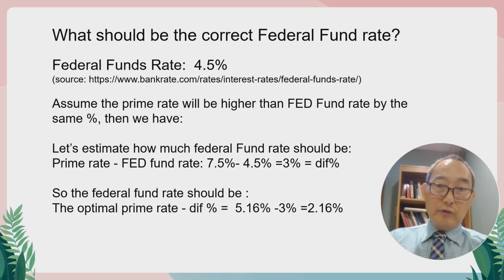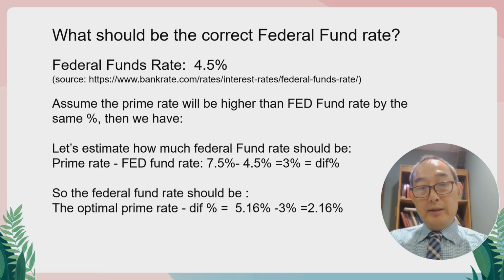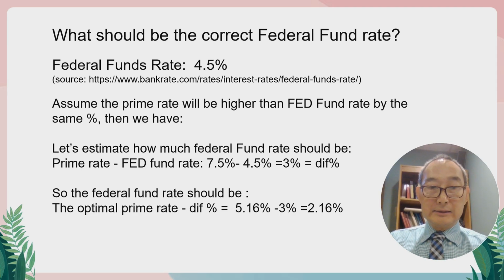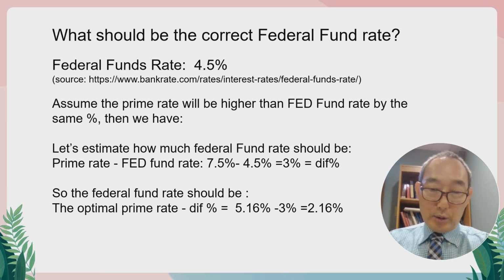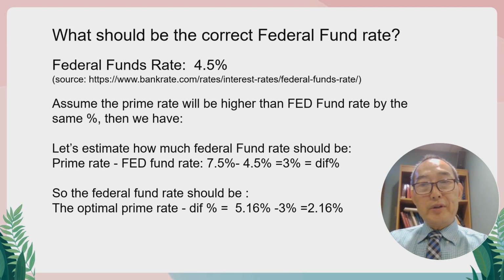That is 5.16%, which is the optimal interest rate that we calculated by using the scientific law. Then minus the 3% difference, we get 2.16%. And this final number is actually what the federal fund rate should be today.